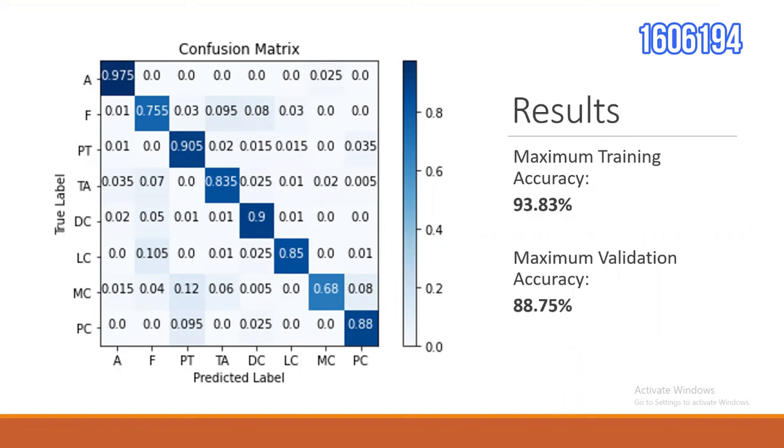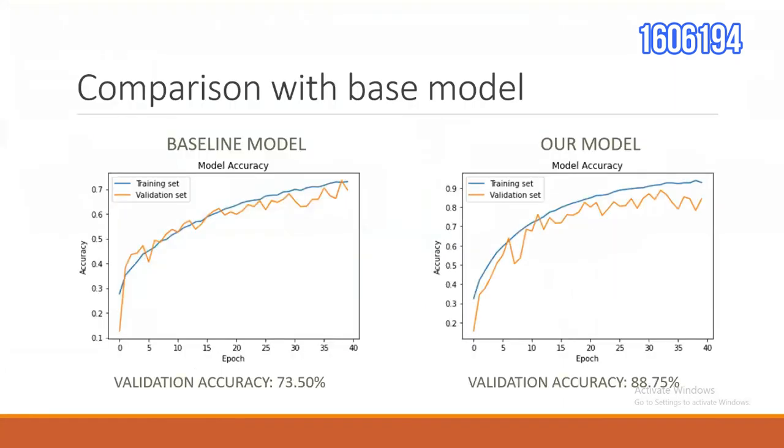Here is our final result. We can see that our model has a maximum training accuracy of 93.83% and a maximum validation accuracy of 88.75%. From the confusion matrix, it is clear that our model has a higher percentage of correct predictions for every one of the 8 subclasses. Here we can see that we have a better learning curve than the baseline model.